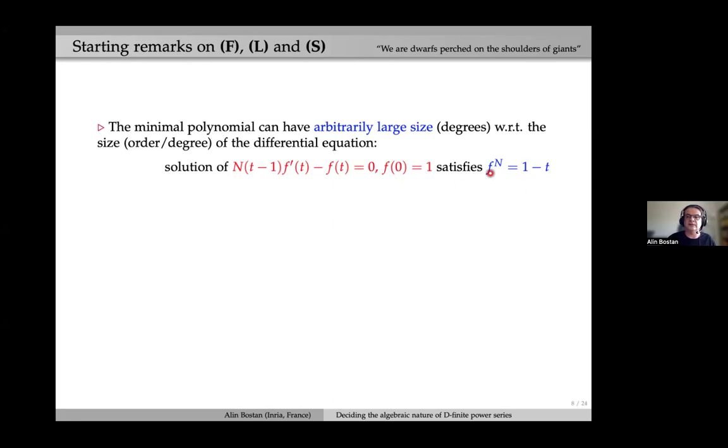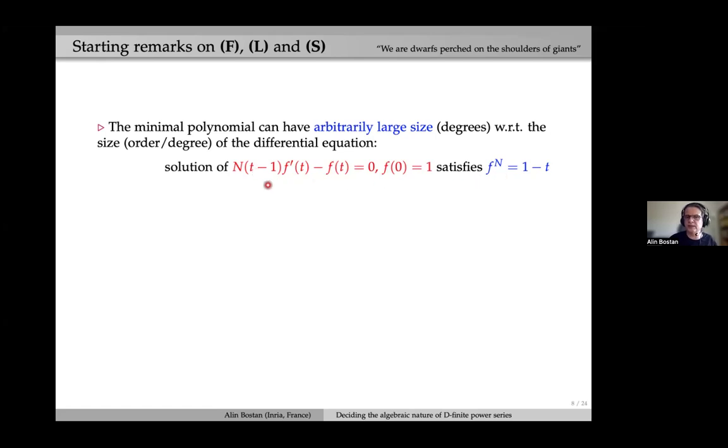Take an integer N, capital N, think of it as being large, hence this is why I put it in capital. So f is now the Nth root of 1 minus t. That's this power series. Its minimal polynomial, of course this one, y to the N minus 1 plus x, has a large degree, namely N, while there is a very simple linear differential equation that this f satisfies.